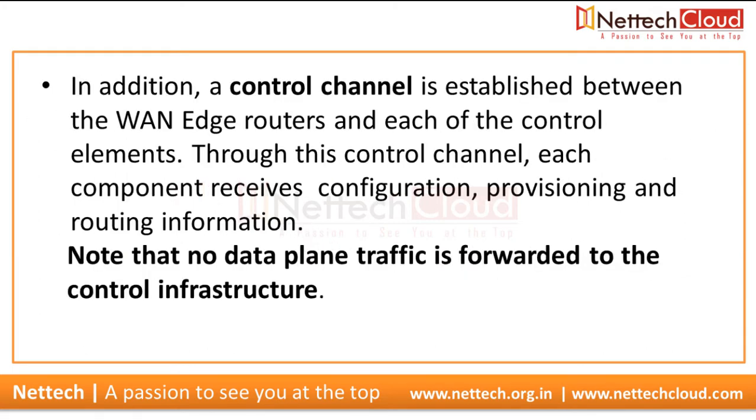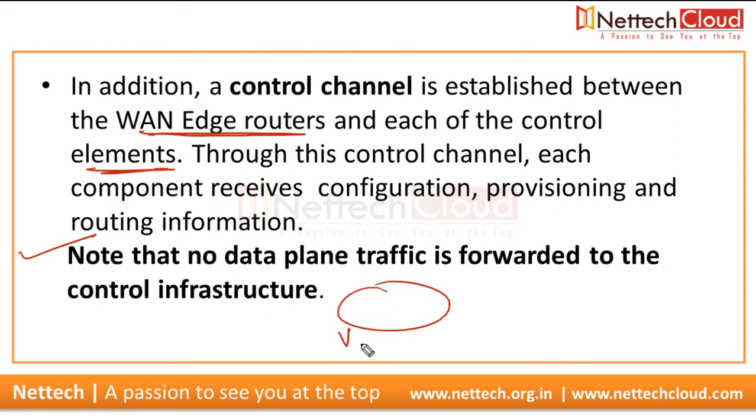In addition, a control channel is established between the WAN edge routers and each of the control elements, right? Through this control channel, each component receives configuration, provisioning, and routing information. Note that no data plane traffic is forwarded to the control infrastructure, right?